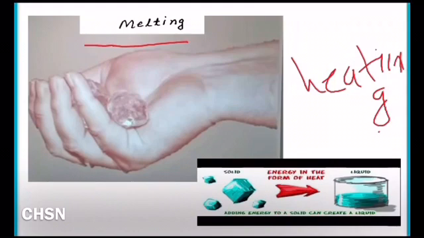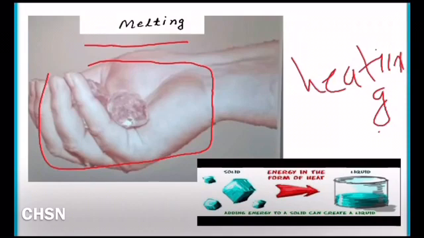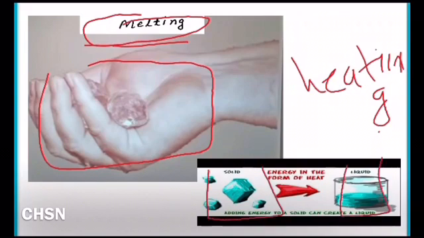Here we will consider the example of melting of ice. We experience this melting of ice in our daily life. When you keep ice cubes in your hand, within seconds ice melts into water. So it is an example of melting, that is solid changes into liquid on heating. Then during this process, what happens to the particles of ice?